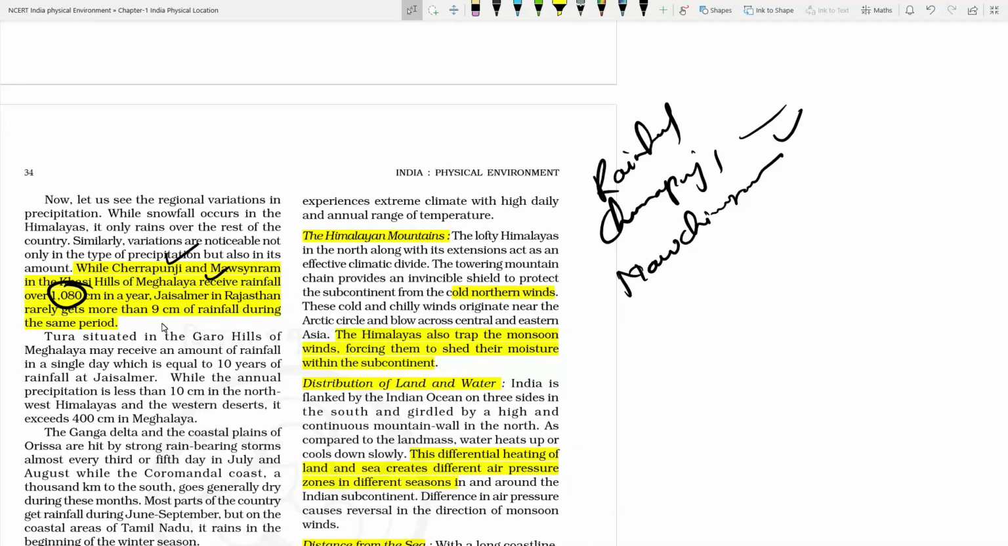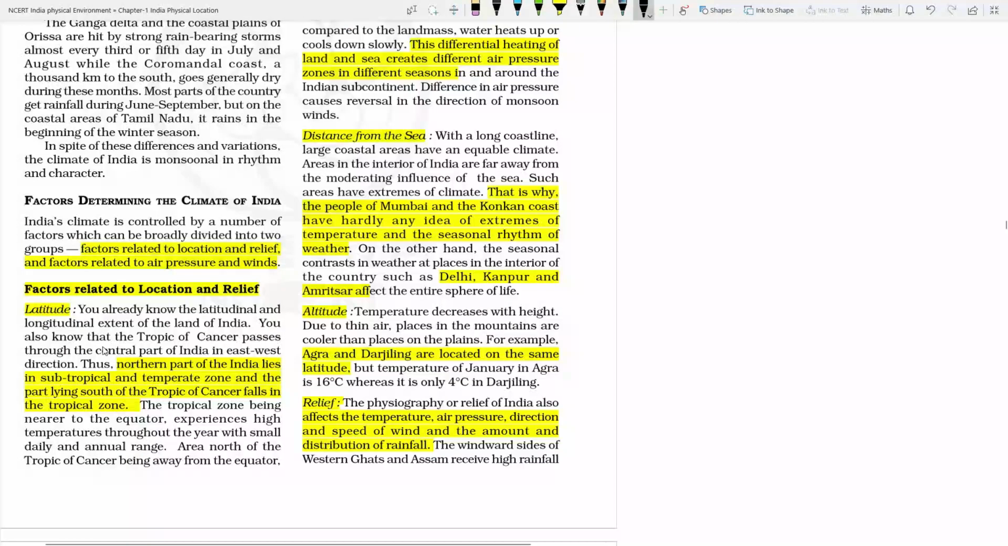At the same time, we have one of the driest places on the earth, the hot desert of the earth, with 9 centimeter. Hardly any rainfall throughout the year, and Jaisalmer, particularly the western part of Rajasthan, is facing that kind of climate, where hardly 9 or 10 centimeter rainfall is there. Fine. So what are the factors which are determining the climate of India?